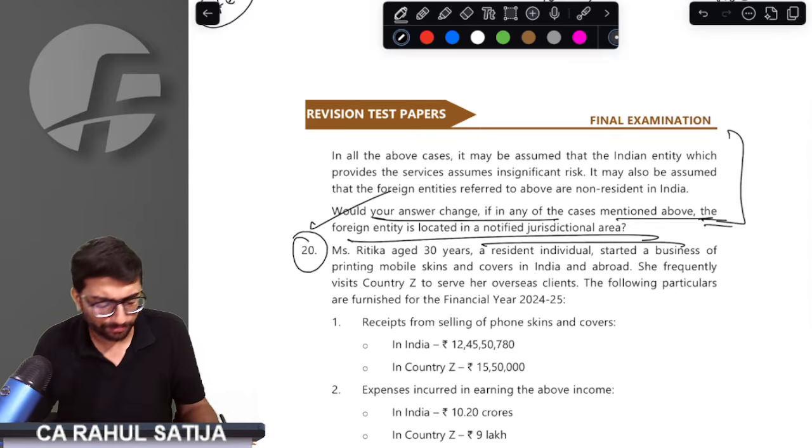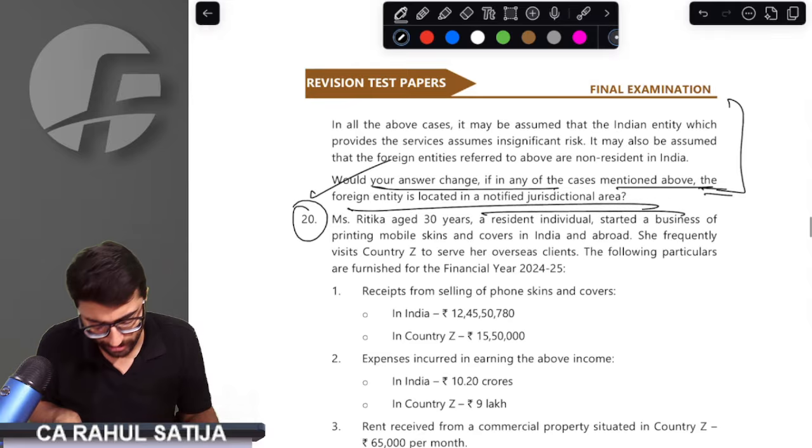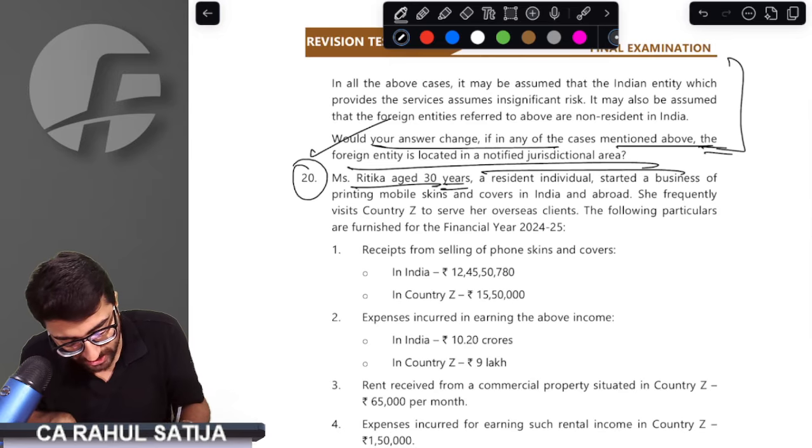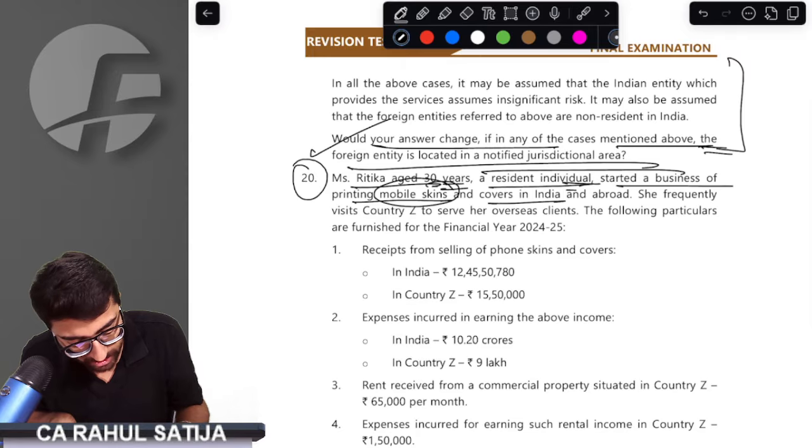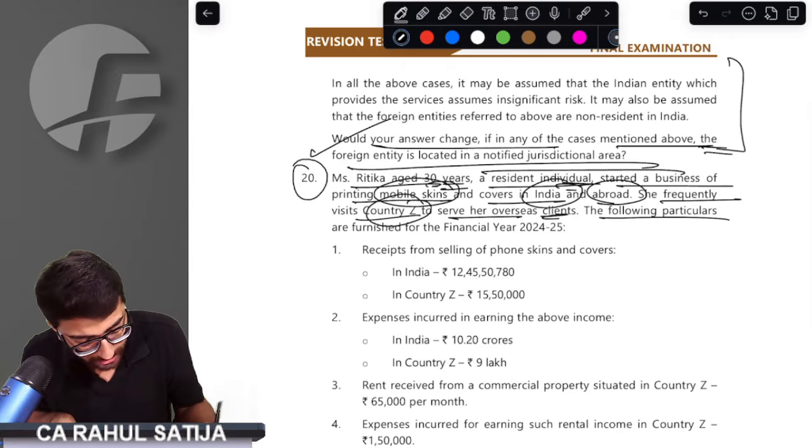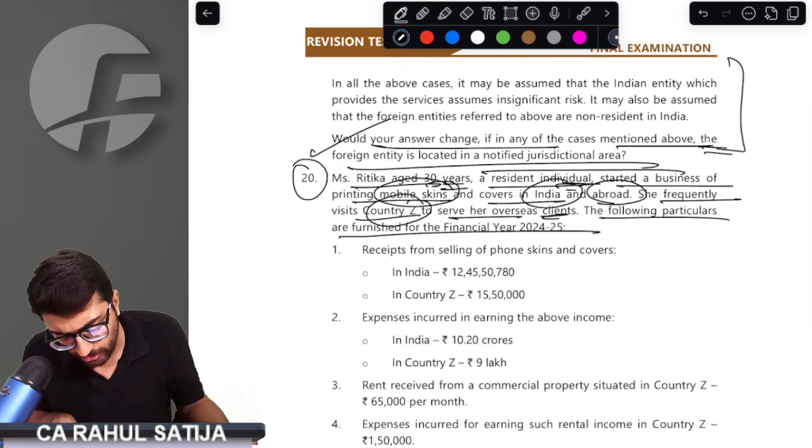Got it, sir. Question number 20. Very simple question. Miss Ritika, age 30, a resident individual, started the business of printing mobile skins and covers in India and abroad. She frequently visits country Z to serve her overseas clients. Okay, perfect. The following particulars are furnished.